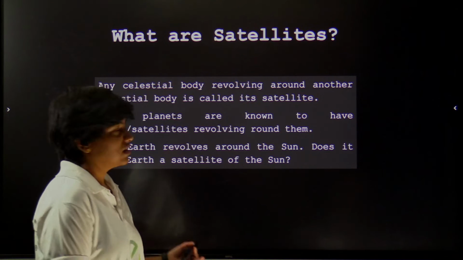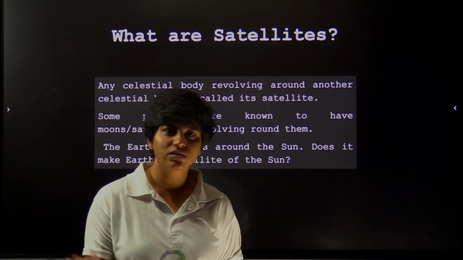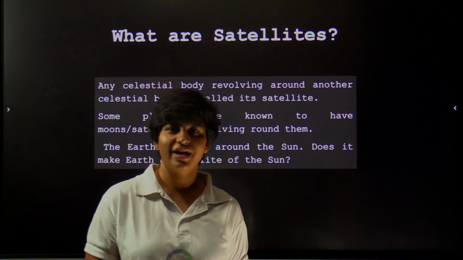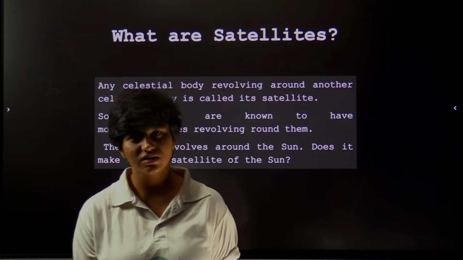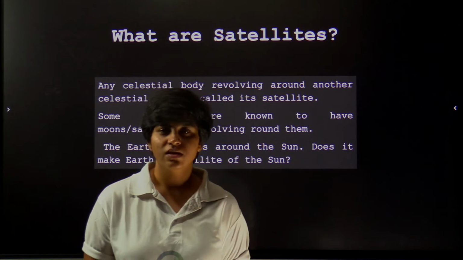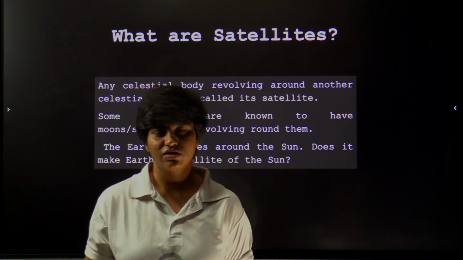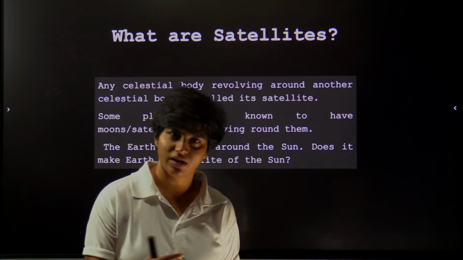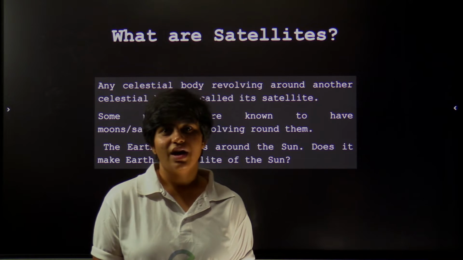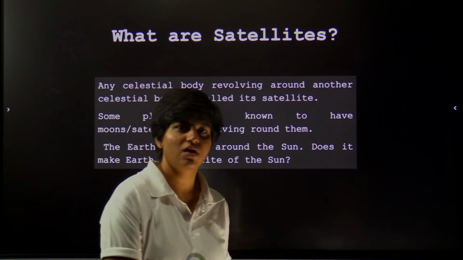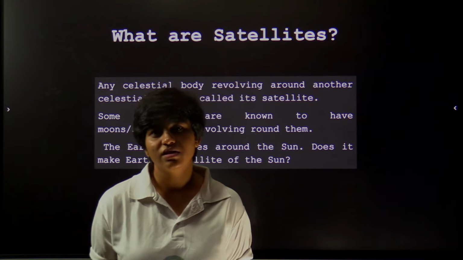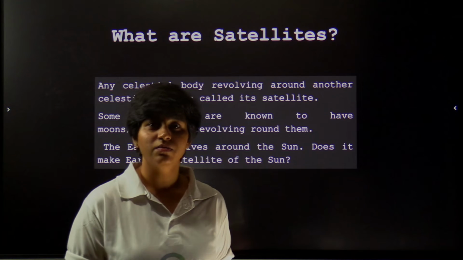And what are satellites? Any celestial body revolving around another celestial body is called a satellite. We all know that Earth has a natural satellite, the moon, which is revolving around Earth. And again, we have 8 planets revolving around the Sun. So does this also make them satellites?